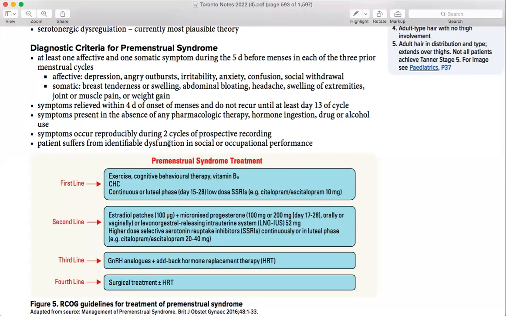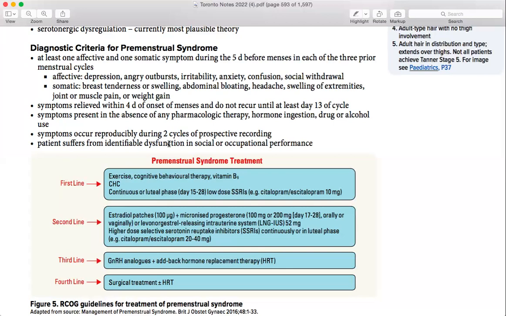So what you need to remember from this is it should be one affective and one somatic symptom, 5 days before menses and clearing 4 days after. There is no symptom between day 4 and day 13, and during 2 cycles she should have these symptoms, and it is affecting her daily life. So these 5 points you need to remember to make it premenstrual syndrome.